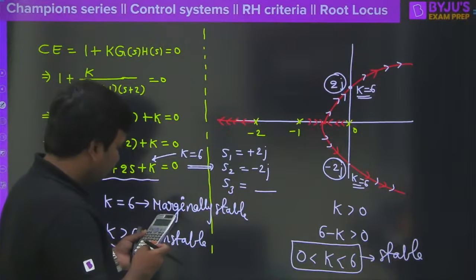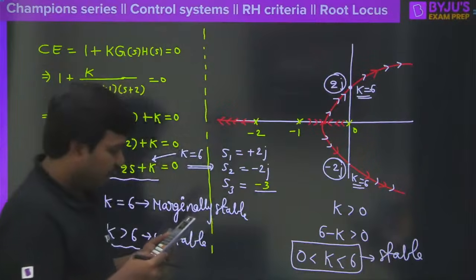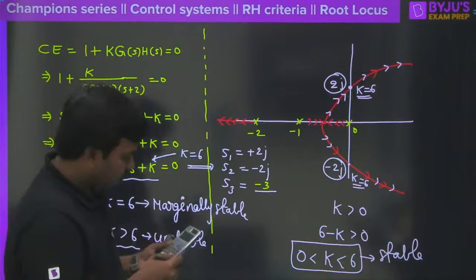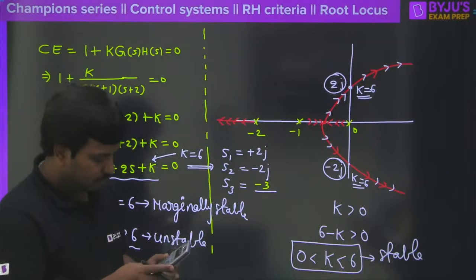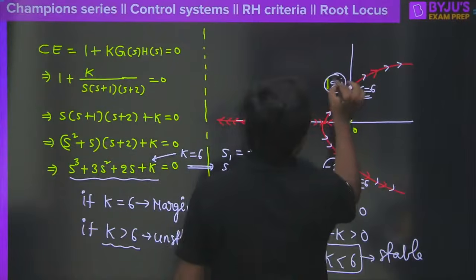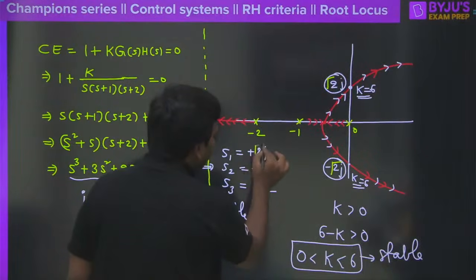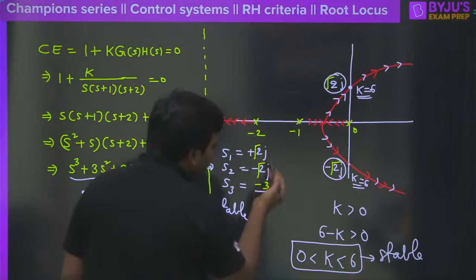So therefore, if you solve this, the first one is minus 3, right? And this is minus 3, okay? So minus 3 and 1.4, yes. This is going to be root 2. I am extremely sorry. So here we are going to have root 2 into j and this is minus root 2 into j. So that means this is root 2 j and minus root 2 j and this is minus 3.